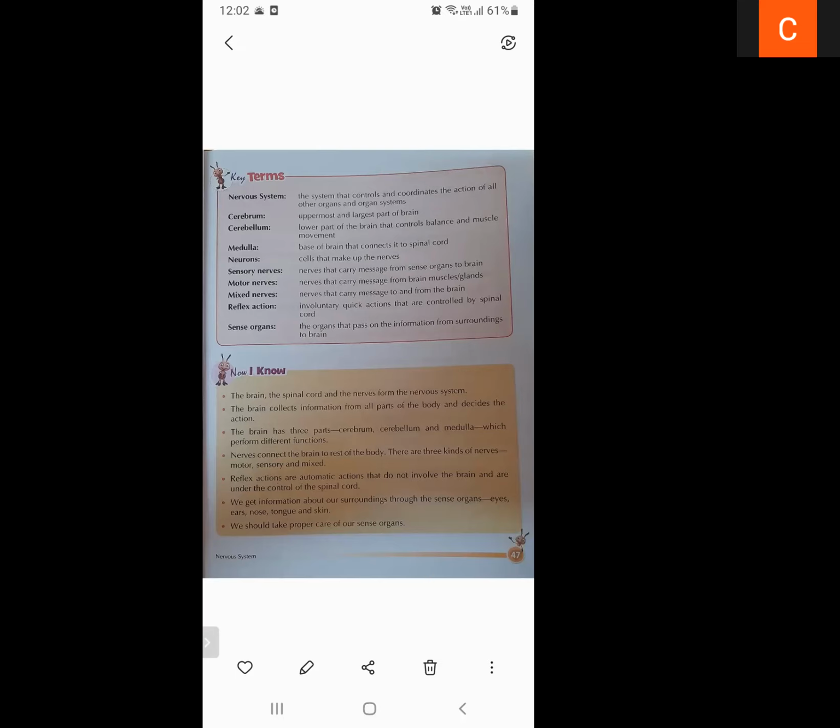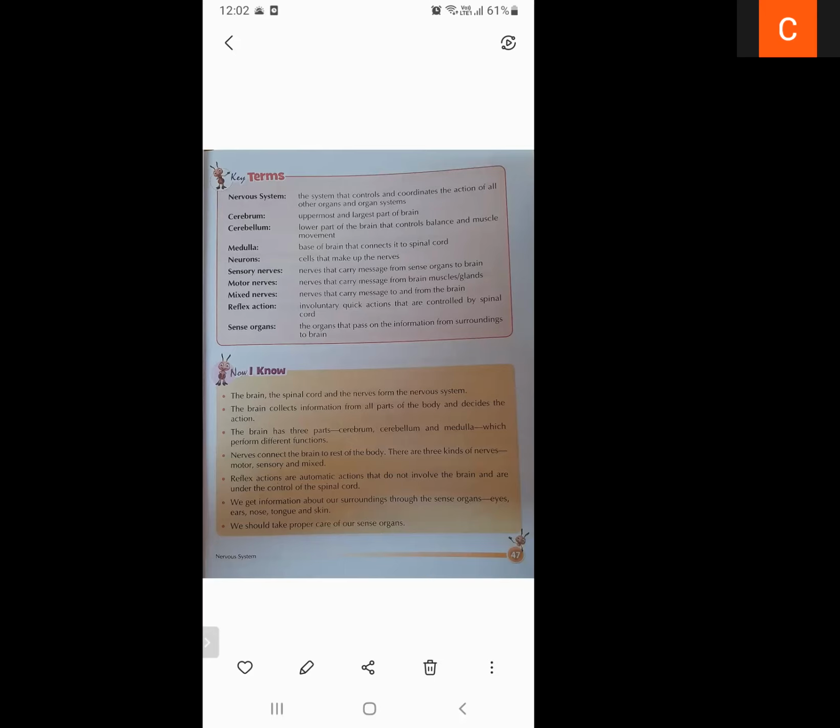The second type is motor nerves, nerves that carry messages from the brain to the muscles and glands. Mixed nerves carry messages to and from the brain; they carry messages to the brain and take orders from the brain.